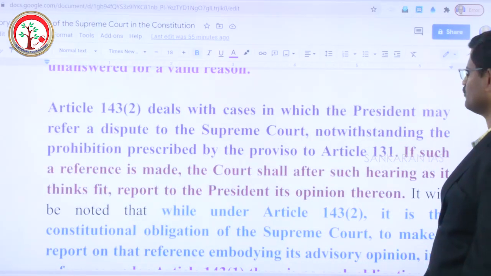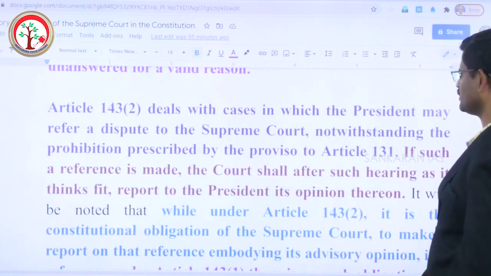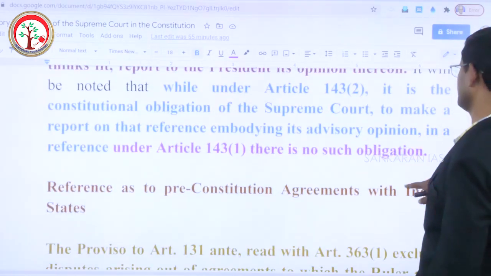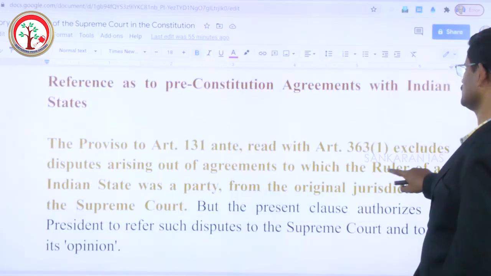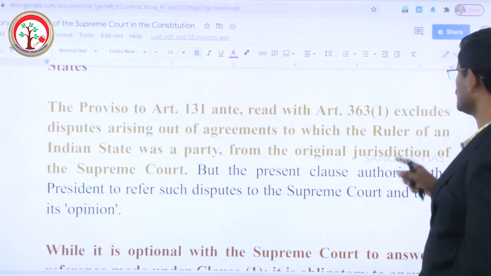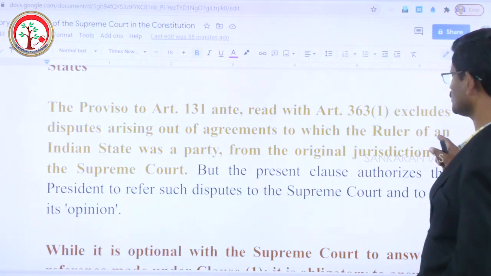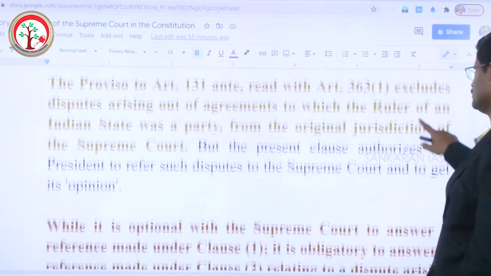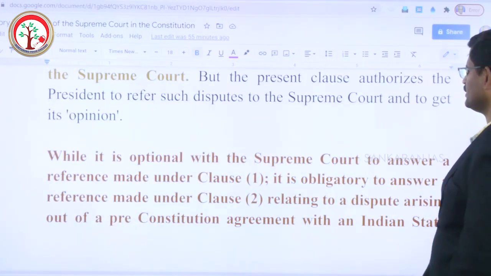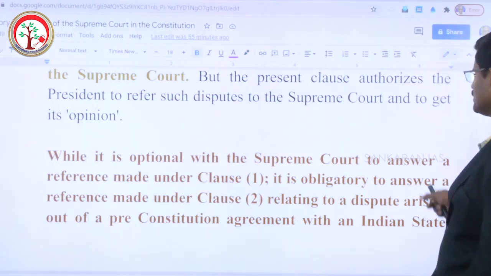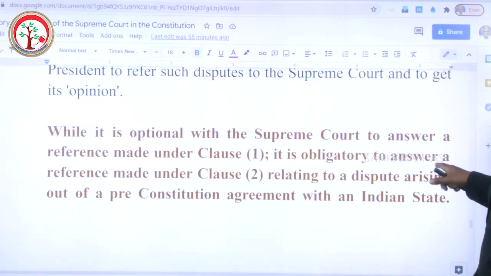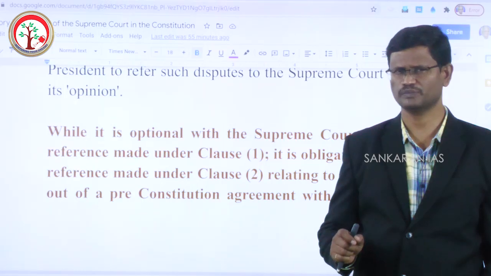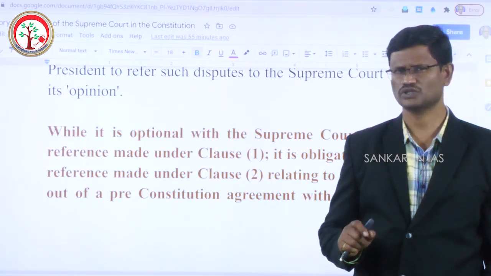So this I have told. Article 143 clause 2 deals with the cases in which the President may refer a dispute to the Supreme Court with respect to a pre-constitution treaty. Article 363 clause 1 excludes disputes arising out of agreements to which the ruler of an Indian state was a party from the original jurisdiction of the Supreme Court. But while it is optional to the Supreme Court to answer a reference made under clause 1, it is obligatory to answer a reference made under clause 2. This I have explained. Under Article 143 clause 1, the word used is may. Under Article 143 clause 2, the word used is shall.